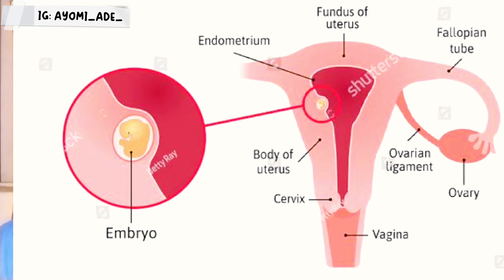So when a man and woman come together, let's say for example the woman is on day 12 and they had sex together, the sperm cell that is produced will still be very viable and is going to meet up with the egg and fertilize it, which is what we call fertilization. When this happens, the zygote is transported to the uterus, where it is going to be nurtured till the day of delivery of the baby.